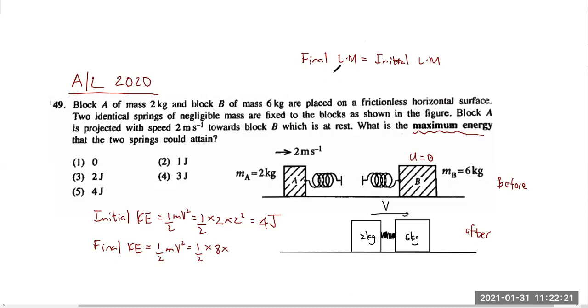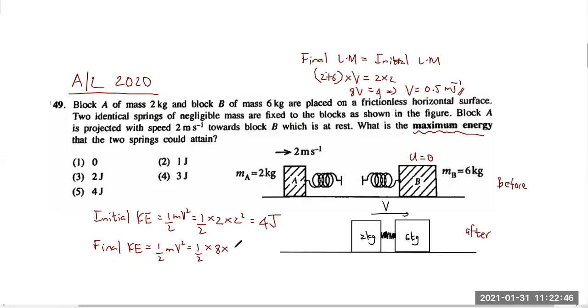Now, what is the final linear momentum? That is mass 2 plus 6, the total mass, into velocity. And the initial linear momentum is 2 into 2. Only this object is moving. 8V is equal to 4. Therefore, V equals 0.5, sorry, 0.5 meters per second. That is the velocity of the blocks when they are combined.